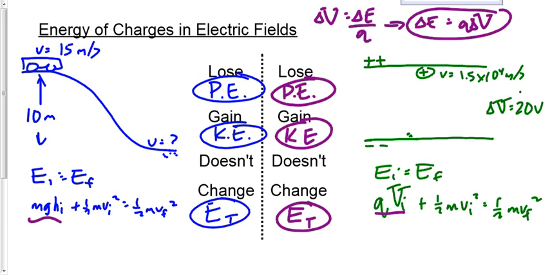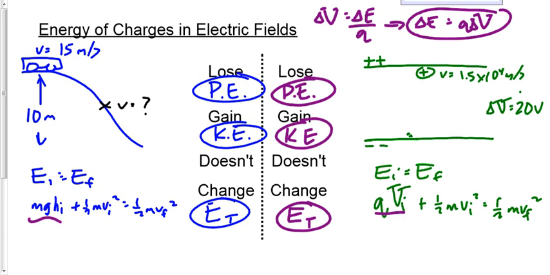Okay. Let's make it even harder. Although if you get this, you're on your way here. Let's make it a bit harder though. Let's say this time, instead of trying to find the speed at the bottom of the hill, let's try to find the speed halfway down the hill. So we're still in a smaller, older model, blue car, one person inside, going to Walmart at the bottom of the hill. But we're not trying to find the speed at the bottom. We're trying to find the speed halfway there, halfway down the hill.